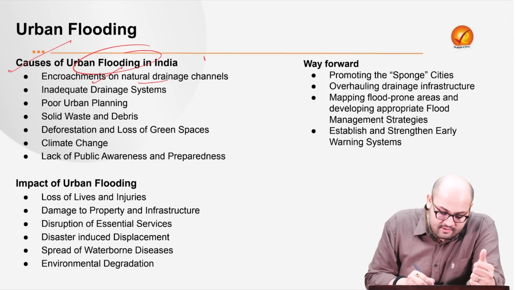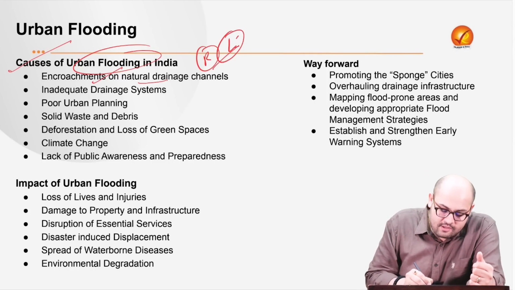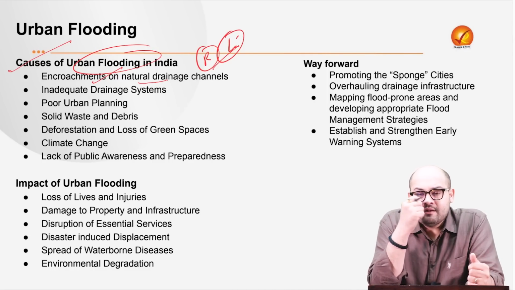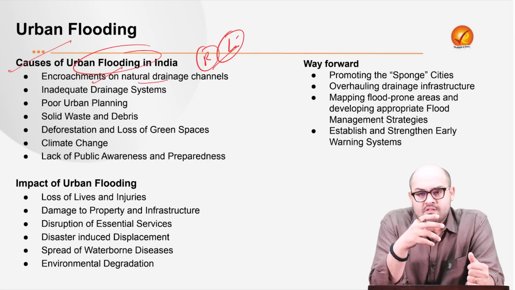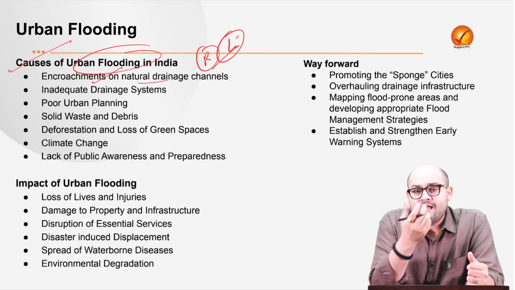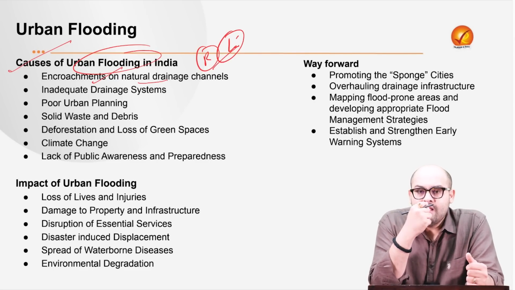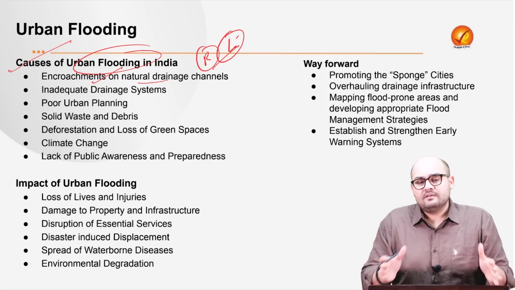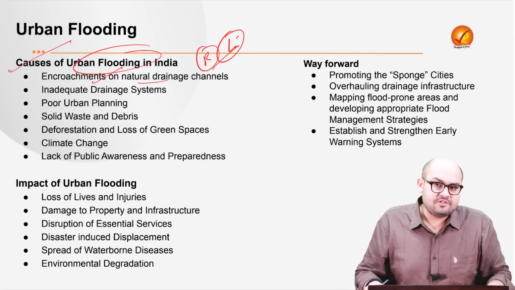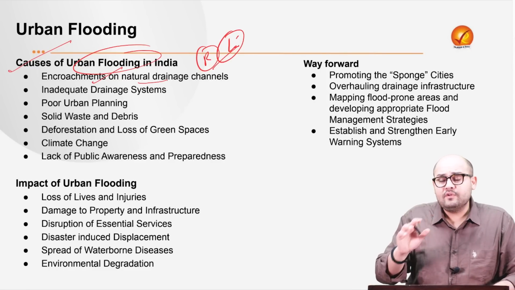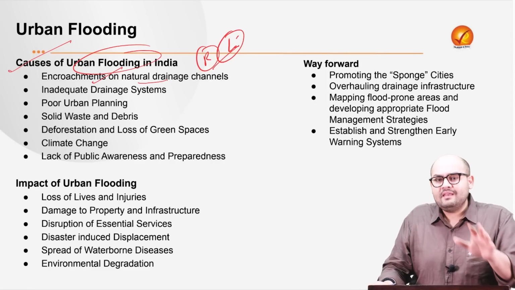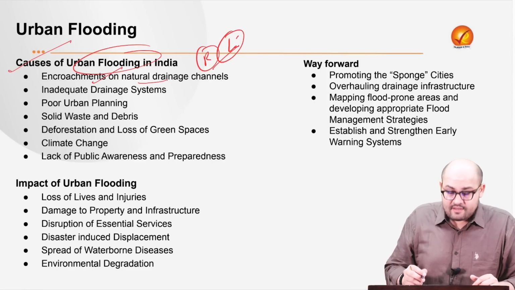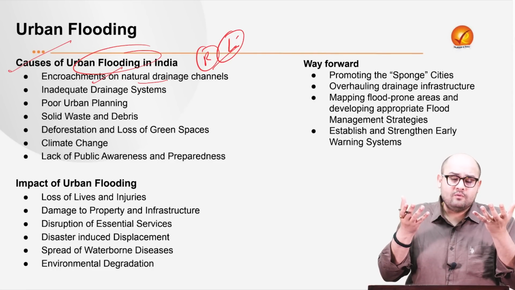For example, we have rivers, or we have lakes, right? So these are being encroached upon. Now, please understand that these rivers or lakes act as natural sponges, right? They provide the ability to divert the excess water if you have certain conditions like urban floods. But as of now, what we are witnessing is that these have been encroached upon, and therefore we are witnessing the rise of the water levels.